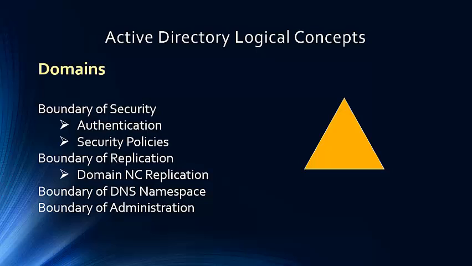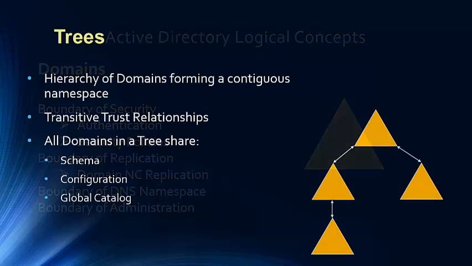Boundary of replication. All objects in the domain are fully replicated to all the domain controllers of that domain. Unique namespace. An Active Directory domain is identified by its unique DNS name. Boundary of administration. The administration privileges that are granted in one domain cannot be extended to any other domain.